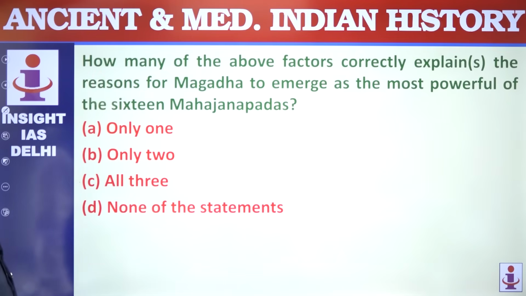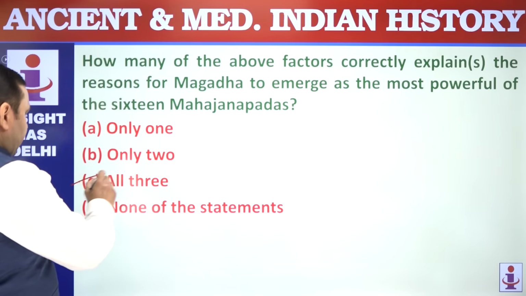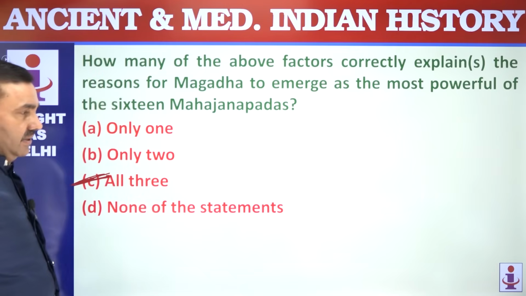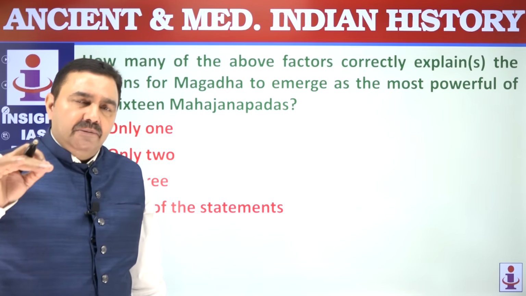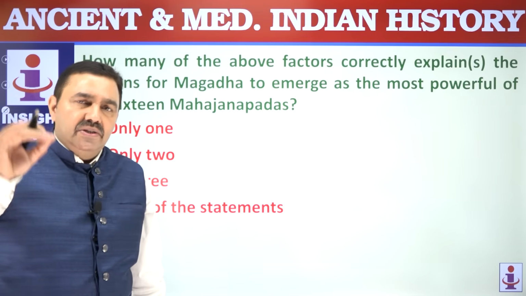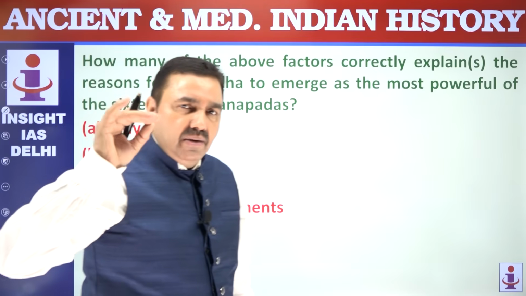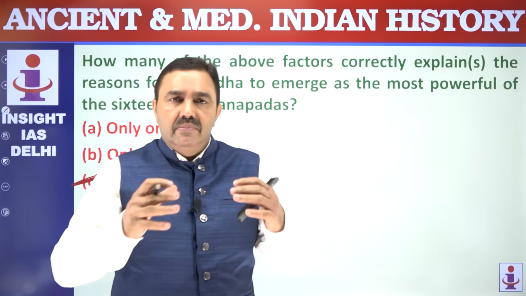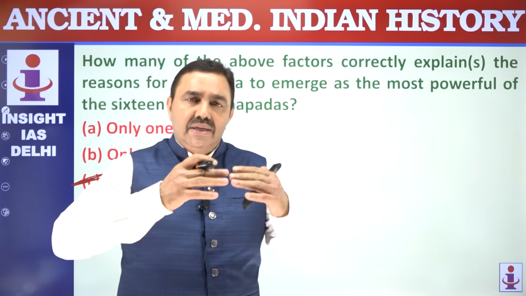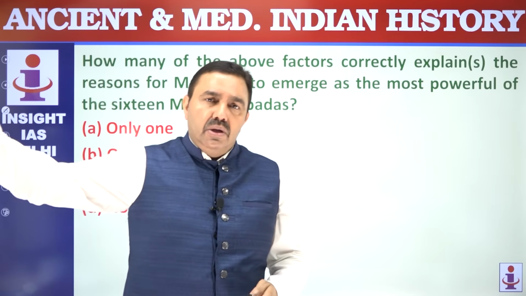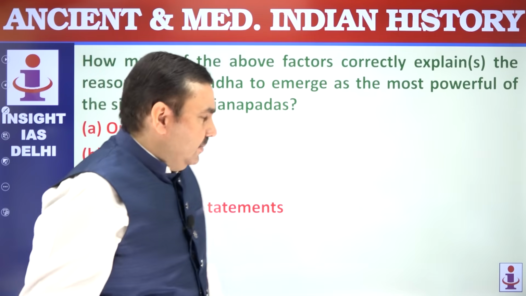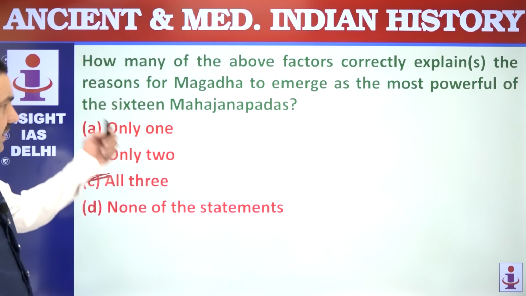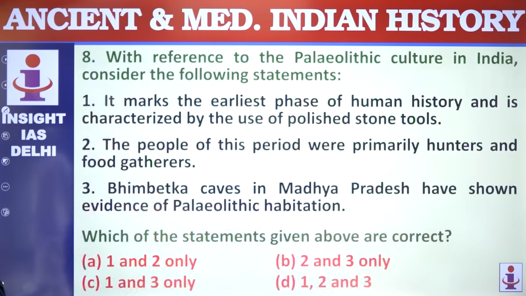How many of the above factors correctly explain the reasons for Magadhan emergence? All the three. All the three factors contributed to the rise of Magadha as a great power in ancient times. One of the 16 Mahajanpadas became the first empire under Nandas. Nanda Empire was the first empire in Indian history, and under Mauryans, Magadha assumed the form of a pan-India empire because Mauryans carried the flag of Magadha up to the deep south, up to Afghanistan, up to Kalinga, Bengal, Assam Valley, up to Nepal, up to Kashmir. All these areas were conquered by Mauryans.